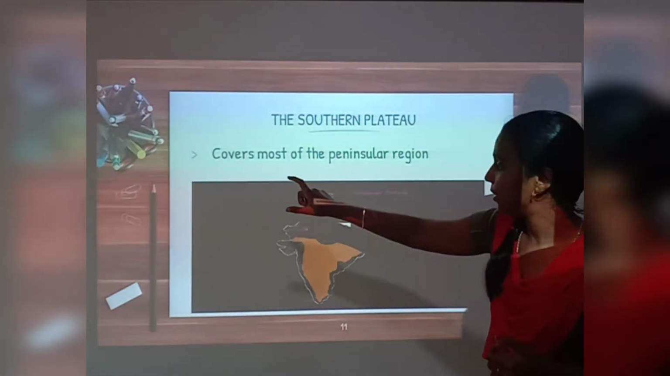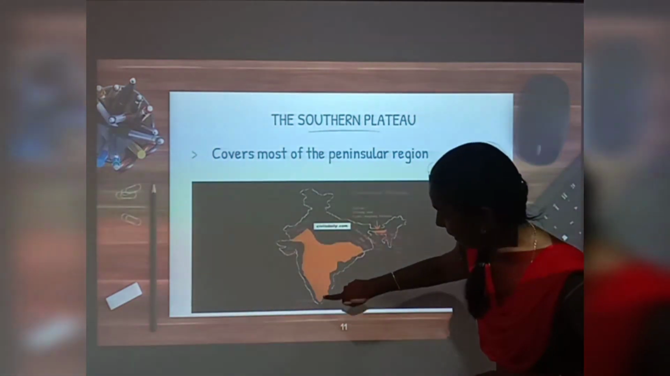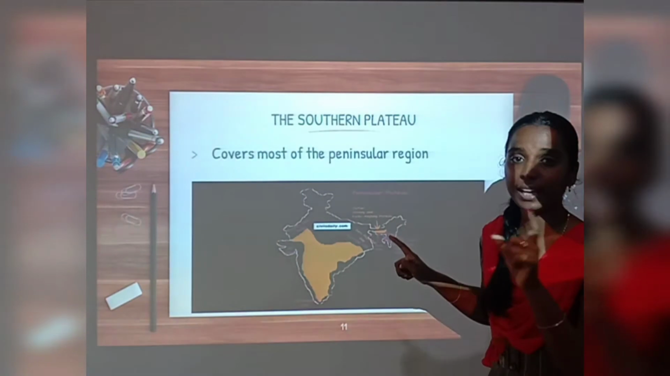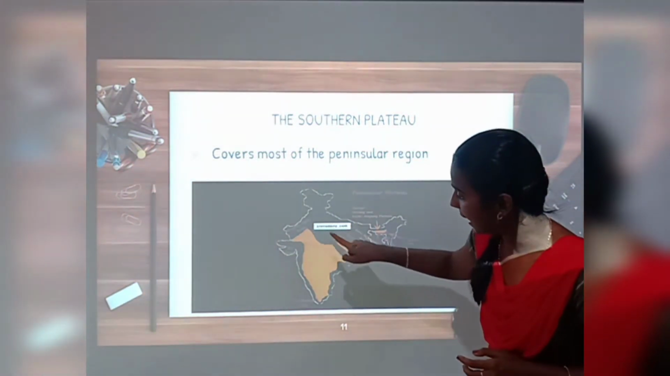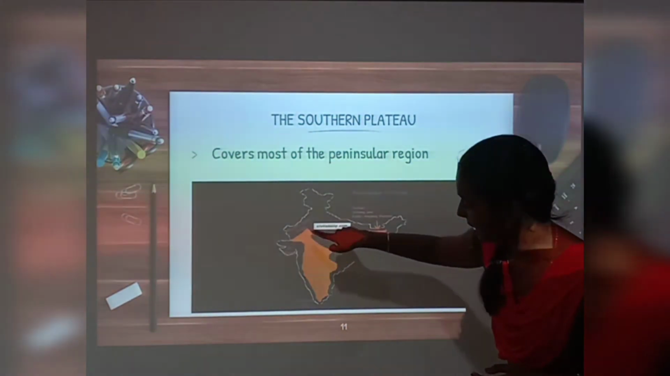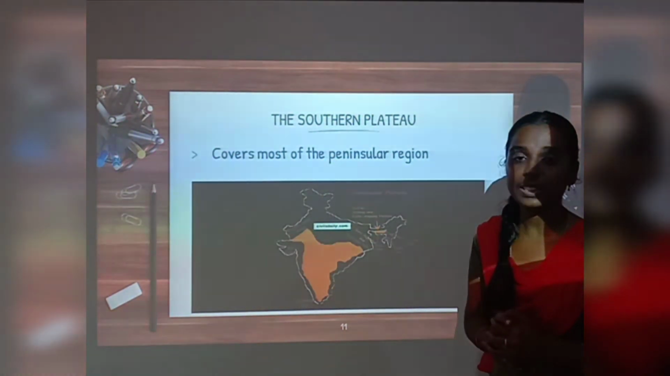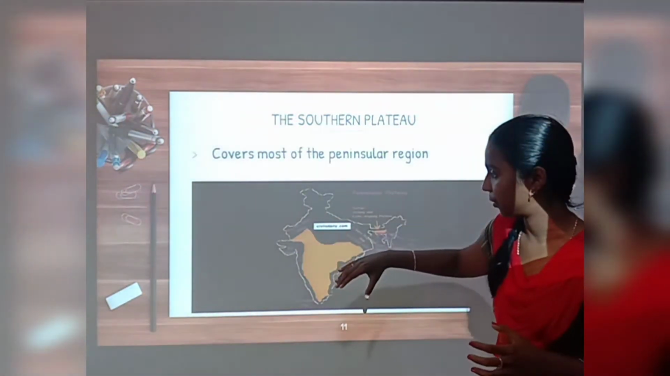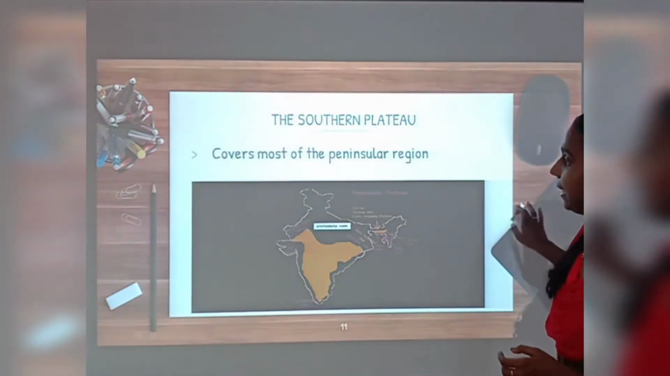Now see, where is the Southern Plateau located? The Southern Plateau covers most parts of the peninsular region. You can see this orange color shaded region. So listen, this map is your homework. You have to shade the region covered by the peninsular plateau. Can you see this? You have to shade this region. This orange color shaded region shows the peninsular region. So this is the Southern Plateau. It covers most parts of the peninsular region.